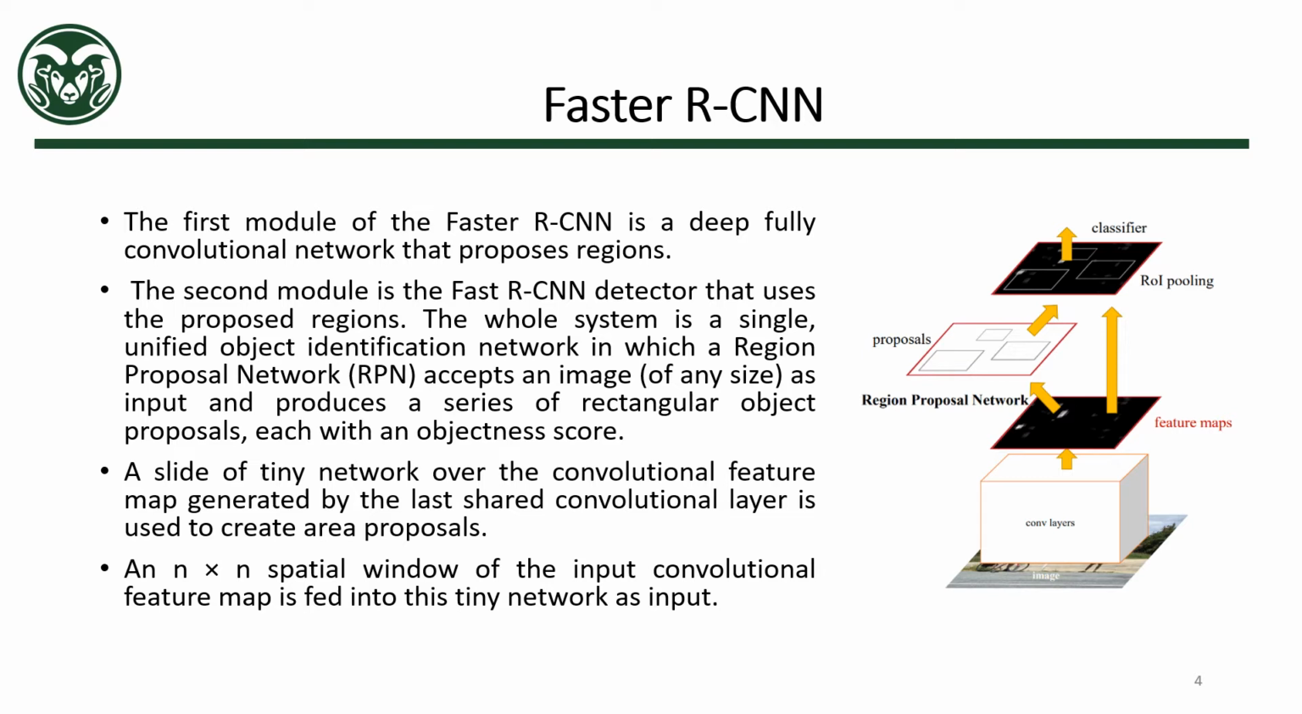A slide of a tiny network over the convolutional feature map generated by the last shared convolutional layer is used to create area proposals. An n-cross-n spatial window of the input convolutional feature map is fed into this tiny network as input, with which the proposals are created, and then it is fed to the classifier, and then we get the output in the form of detected objects.